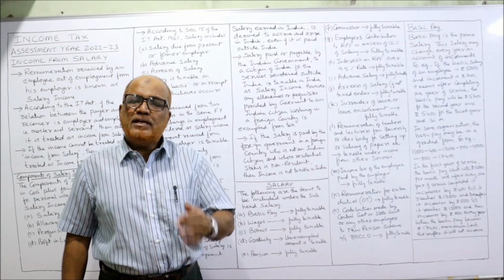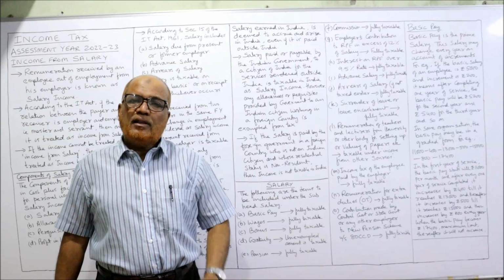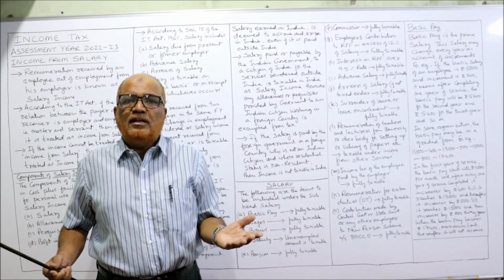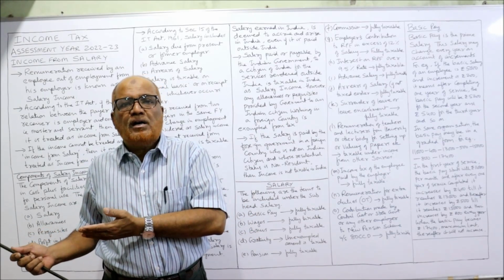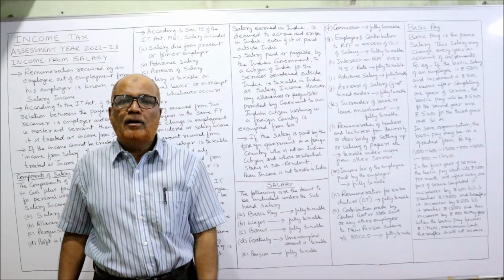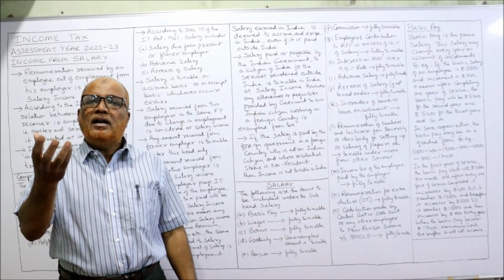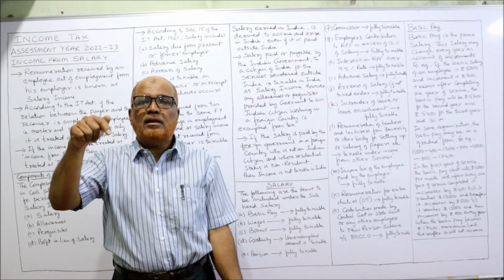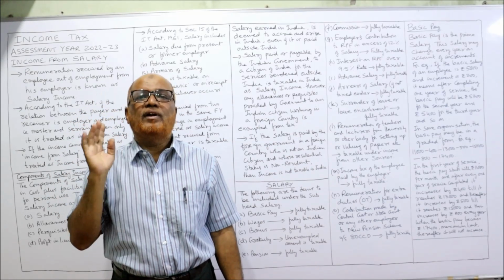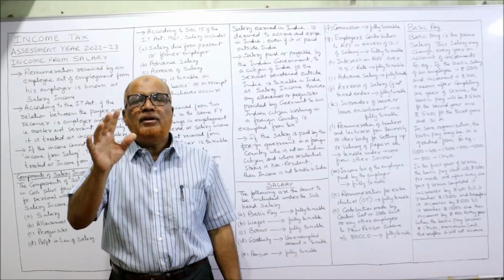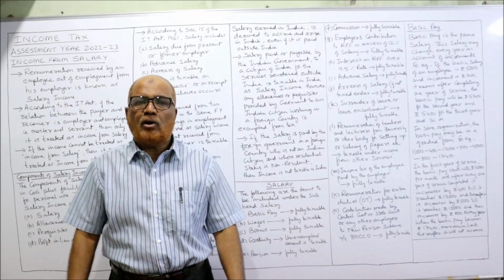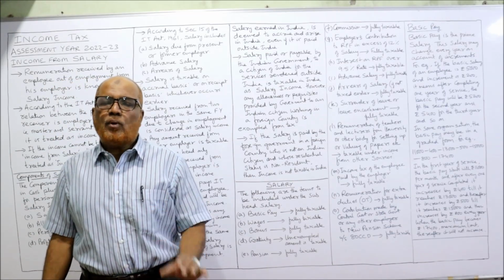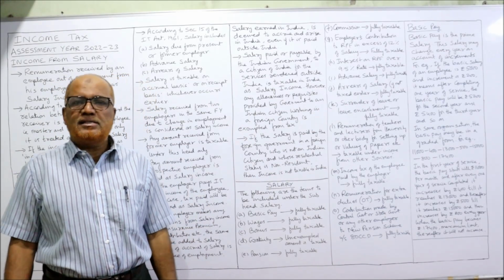If a person is working in a foreign country, the income is earned in the foreign country, and he is a non-citizen in India, then whatever income he has earned there is not taxable in India, because it is earned outside India and received outside India by a person who is not a citizen of India. That's all. These are the points you have to remember regarding salary.